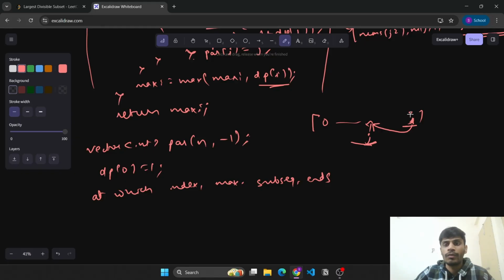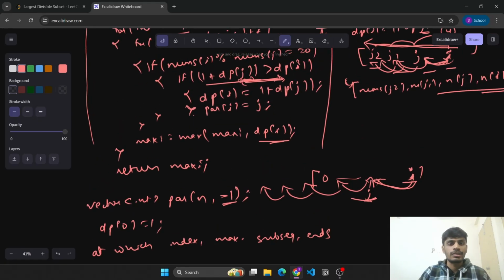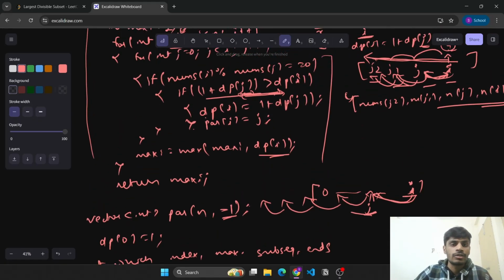We should be aware of this i, so that we start traversing in the parent vector for this i, and then keep moving till this value becomes -1, and then we construct our result. So I hope the overall logic is clear. We just needed to add this logic of when the DP is getting updated, that the previous element before ith index was j. So we'll maintain this parent vector and mark parent of i as j.